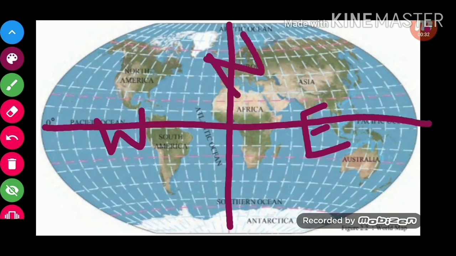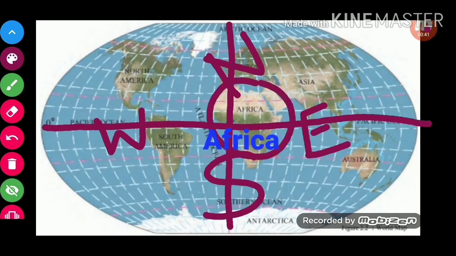Now we can see only the African continent. See over here, we can see the African continent, yes, which is spread in all four hemispheres. See this, it is spread in all the four hemispheres. So only Africa is the continent which is spread in all the four hemispheres.